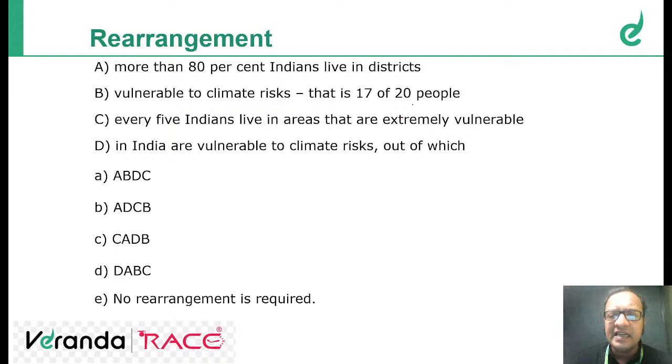So we can get the hint from here, people in India. So BD will be there. In India are vulnerable to climate risk, out of which more than 80% Indians live in districts. So BD, out of which every 5 Indians live in areas that are extremely vulnerable. So BDC should be there and A should be the first sentence. ABDC.